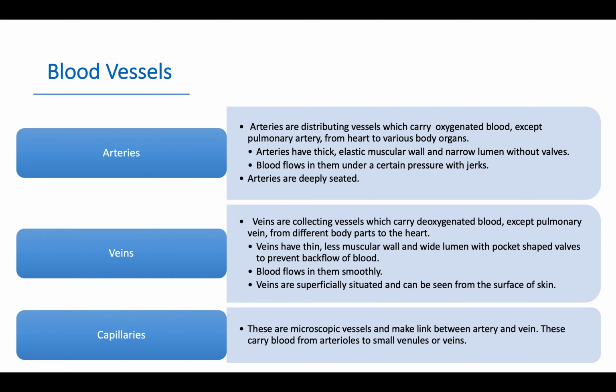Veins. Veins are collecting vessels which carry deoxygenated blood, except the pulmonary vein, from different body parts to the heart. Veins have thin, less muscular walls and a wide lumen with pocket-shaped valves to prevent backflow of blood. Blood flows in them smoothly under low pressure. Veins are superficially situated and can be seen in bluish or greenish color from the surface of the skin.